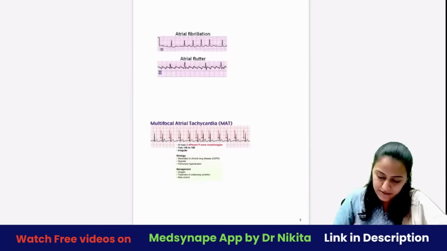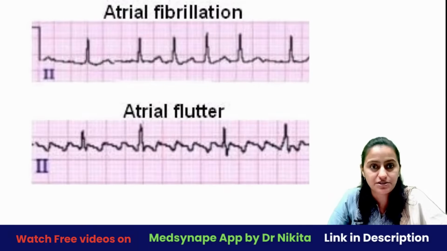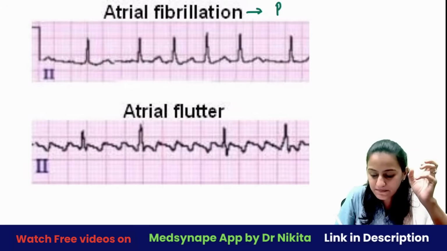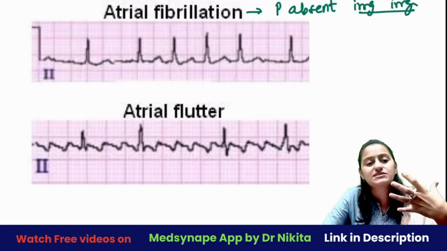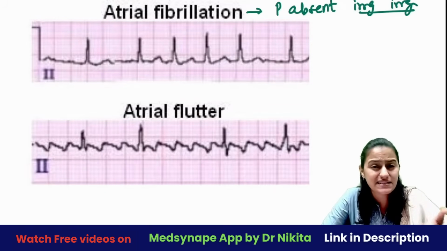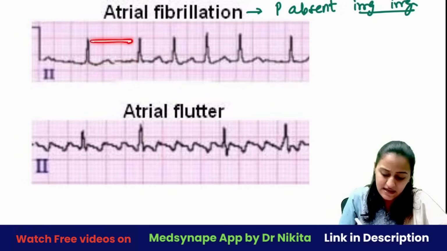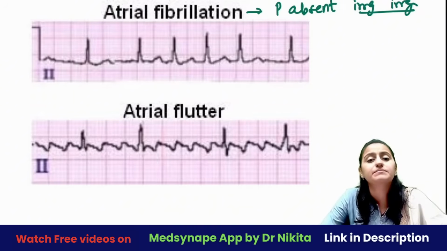Very, very important. Going to the next one, atrial fibrillation and atrial flutter. Fibrillation means the atrium is not contracting. The P wave is going to be absent, and very, very important, it's an irregular rhythm. The patient starts feeling palpitations, then there is syncope. You do not see a baseline, just an irregular rhythm. This is atrial fibrillation.